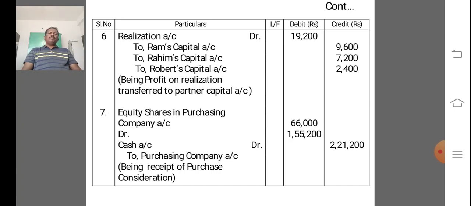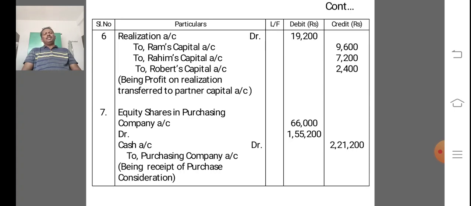What is the total profit? 19,200 to the partners' capital accounts. We divide the 19,200 on the basis of their profit sharing ratio. Ram's capital gets 9,600, Rahim's capital gets 7,200, and Robert's capital share is 2,400, being profit on realization account transferred to partners' capital accounts on the basis of their profit sharing ratio.